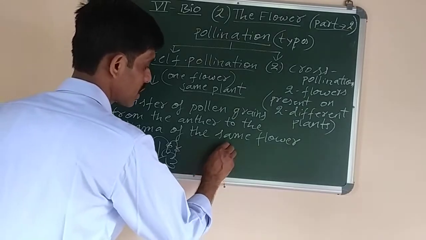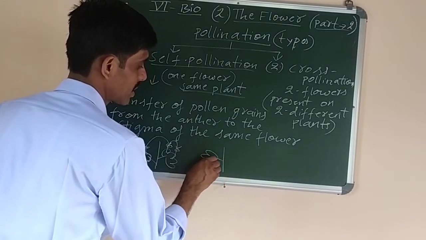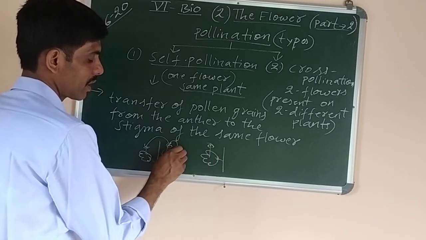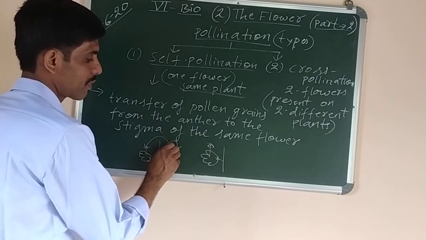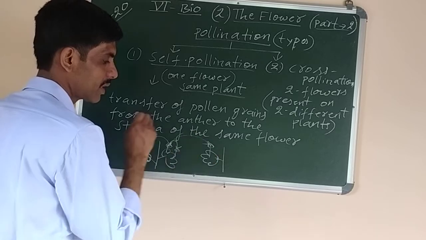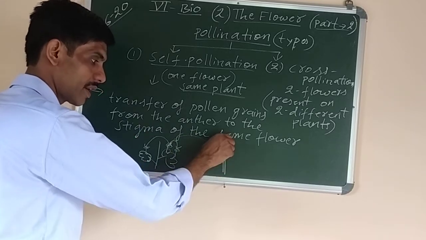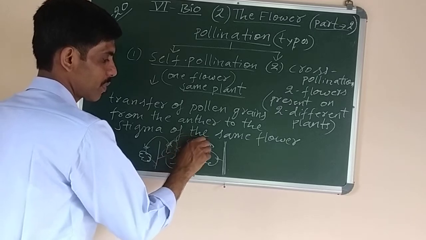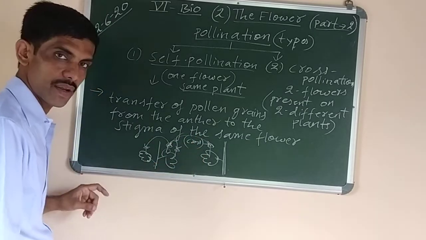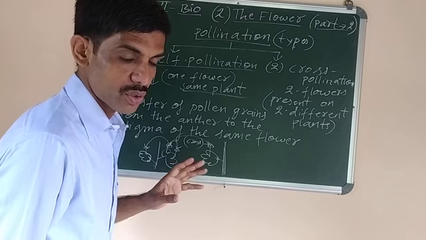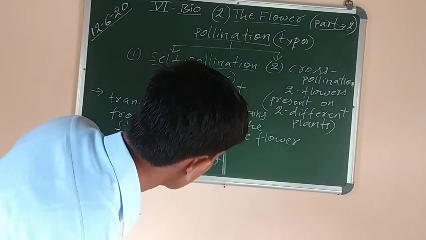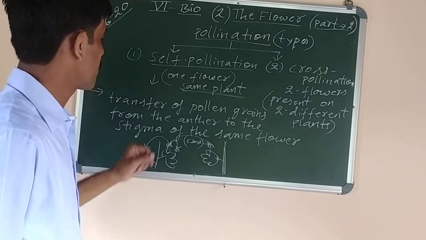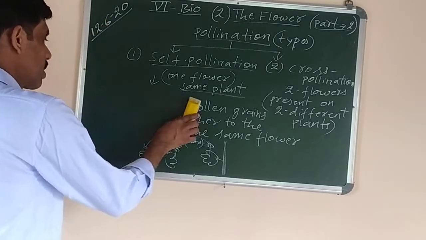But in cross-pollination, if this is another flower and this is the stigma, if the pollen is transferred from this flower to the stigma of another flower on a different plant, two different plants are there, that pollination is called cross-pollination. And this one is called self-pollination. Understood now? So if only one plant is there, such a pollination is called self-pollination. If two plants are there, that is called cross-pollination.